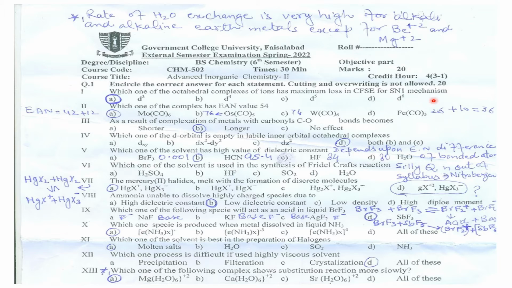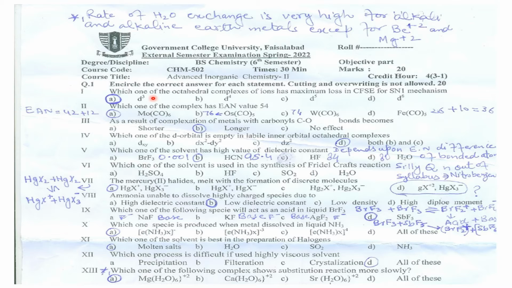For SN1 mechanism, actually we will refer to high spin complex. In the case of octahedral complexes, most of the complexes are mostly high spin, although exceptions are there. Low spin are also possible, but for SN1 mechanism we will go for high spin complex.